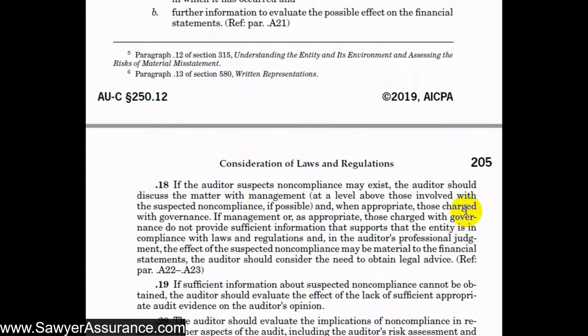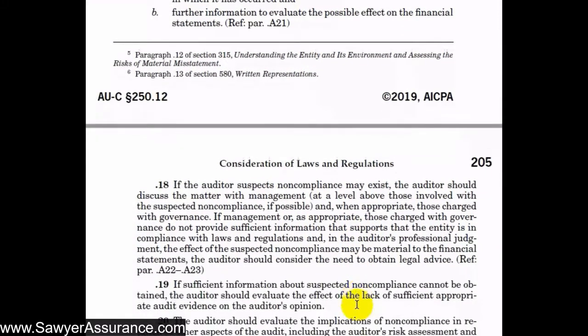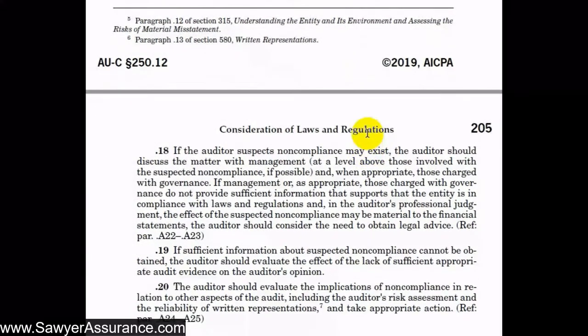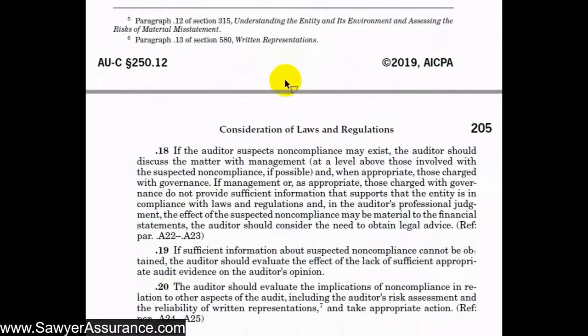So anyway, we've got a lot of explanatory material here to help us understand exactly what we need to do. This is all somewhat vague as far as what we need to do, because when there's non-compliance with rules and regulations, there are so many different things that could be affected, and we really need to use our professional judgment, obviously. Hopefully this explanatory material gives us more details and more pointed answers on what to do. So we've got A19 through A25, so let's go down to those sections.